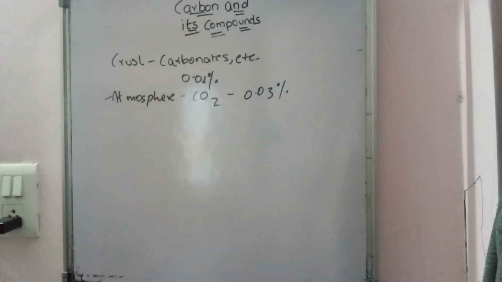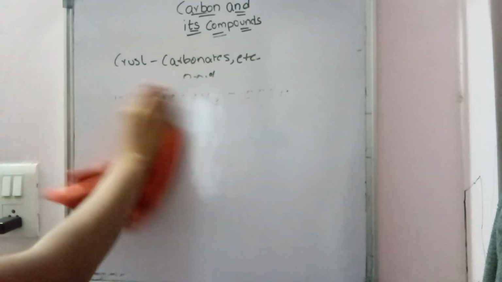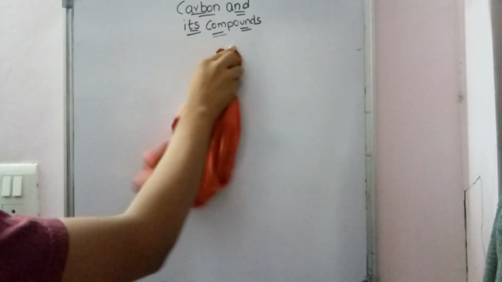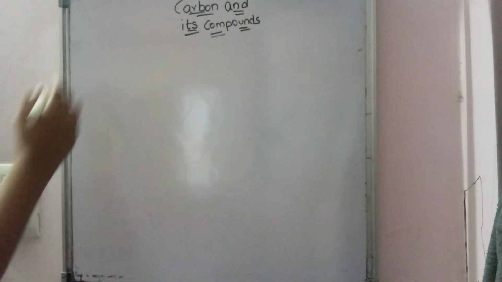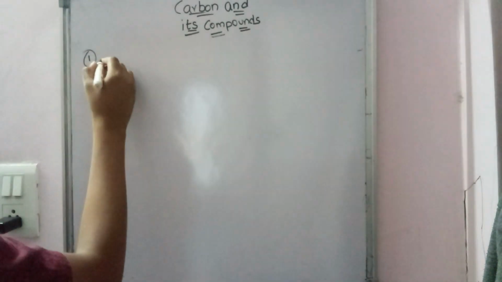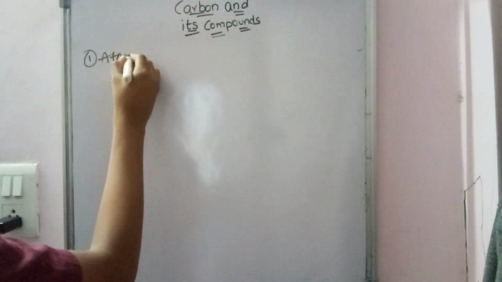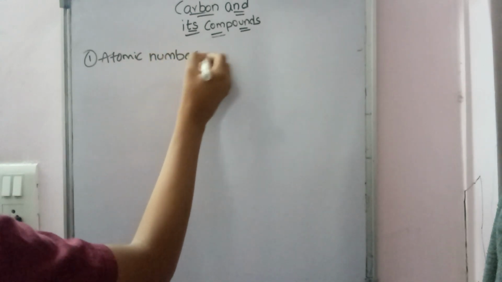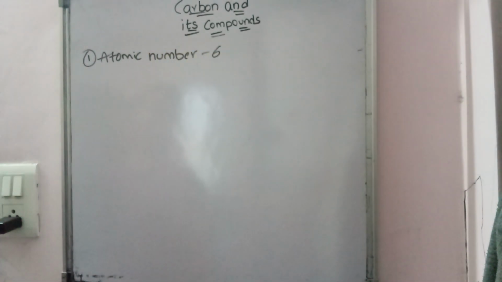Now we will know about the properties of carbon. That is the information that we need to understand this chapter. First thing of carbon, let's start with atomic number. We have many things to discuss about carbon, but now we'll start with atomic number. What is the atomic number of carbon? Atomic number of carbon is 6.